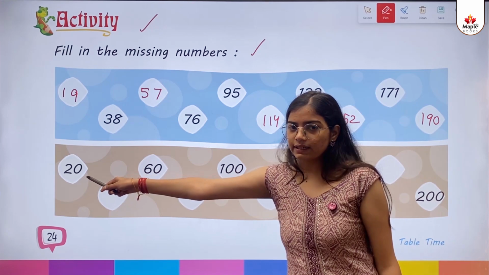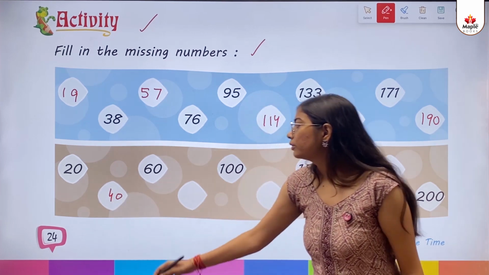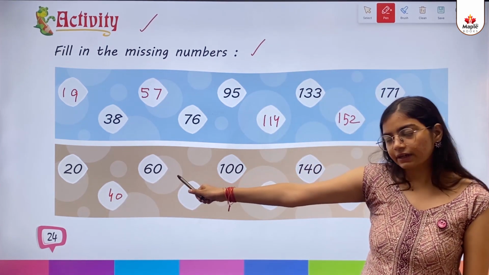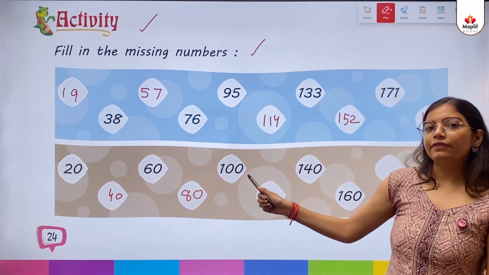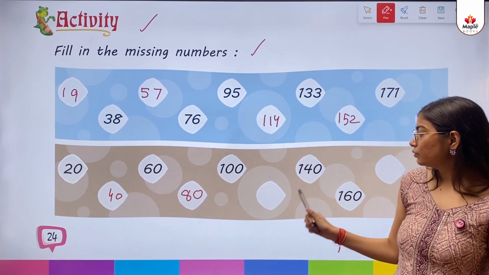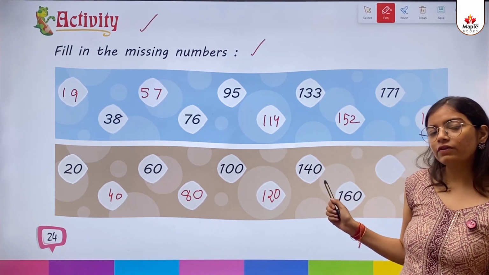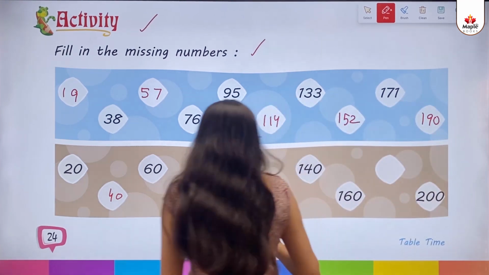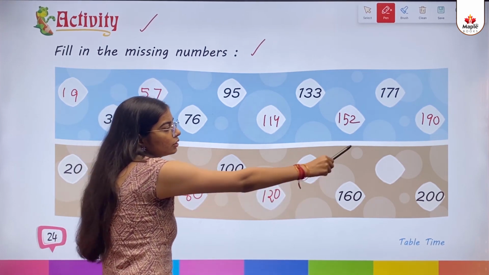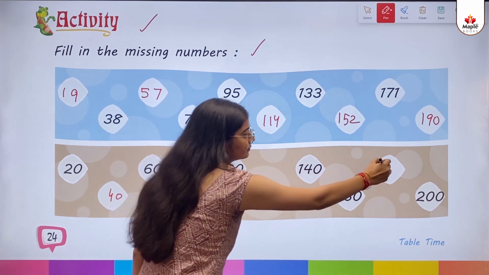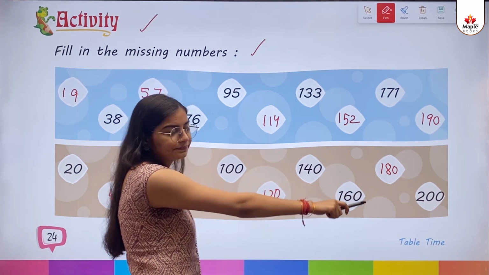20 ones are 20. Already given here. 20 twos are 40. 20 threes are 60. Already given here. 20 fours are 80. 20 fives are 100. Already given here. 20 sixes are 120. 20 sevens are 140. Already given here. 20 eights are 160. Already given here. 20 nines are 180. 20 tens are 200. Already given here.